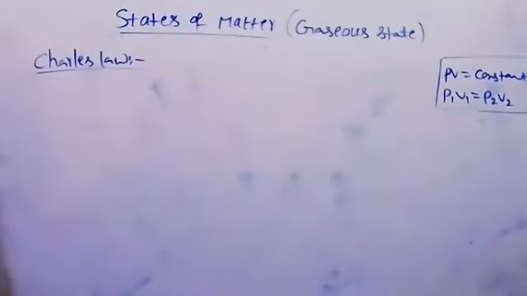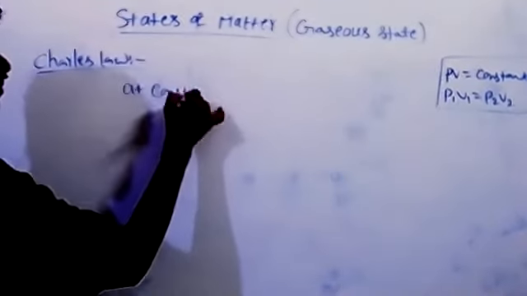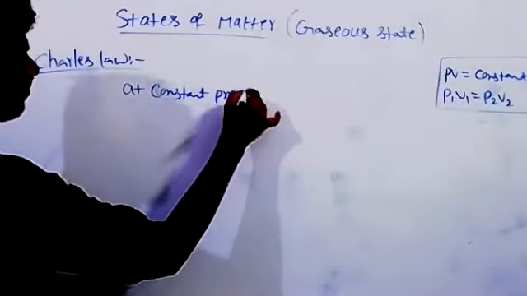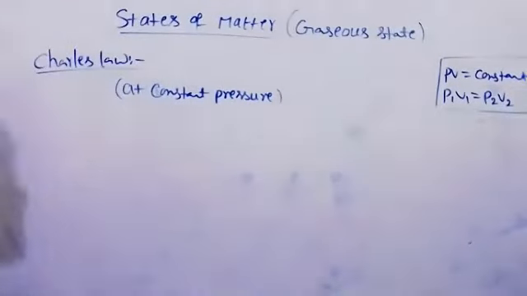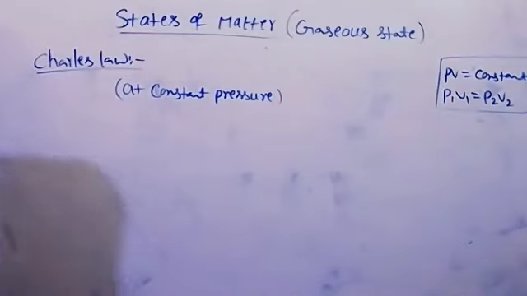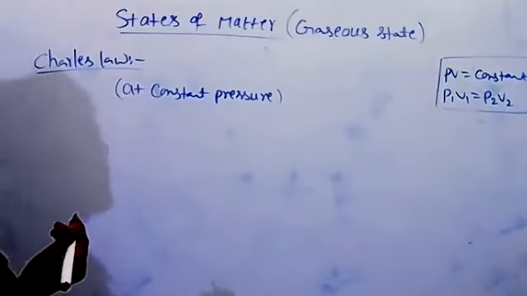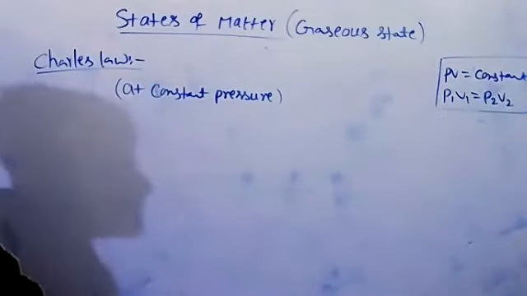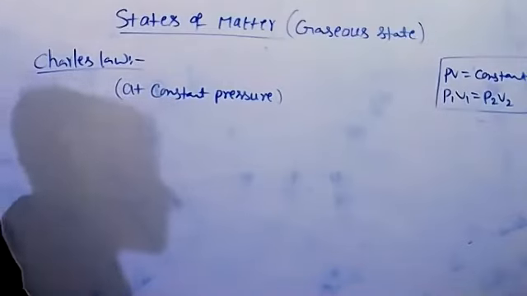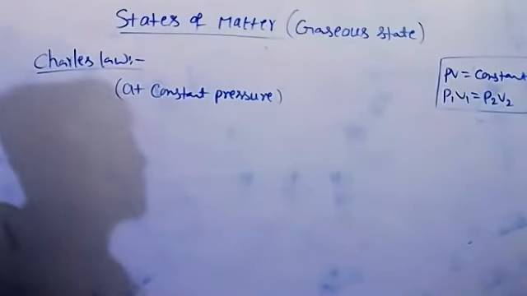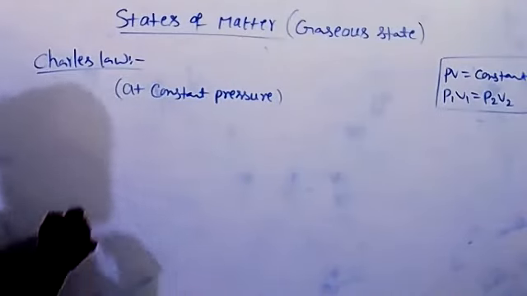Charles law, it is at a constant pressure. We might have totally three definitions. Carefully listen. First one is at constant pressure, the volume of a given mass of a gas either decreases or increases for every 1 degree centigrade rise of temperature by a fraction of its initial volume. So through this definition only, the Kelvin scale was defined. So that means